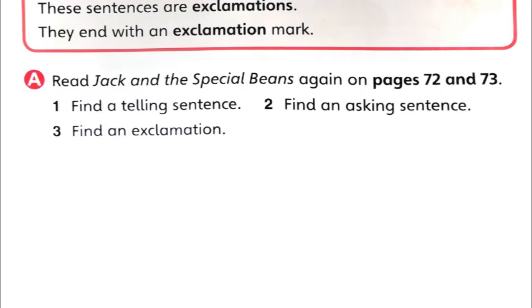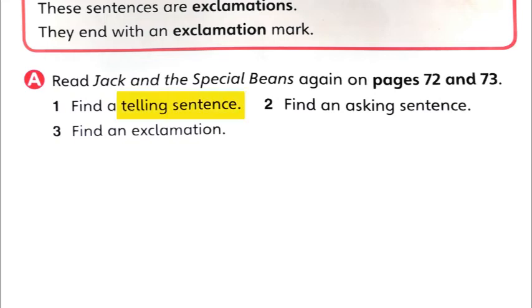Comprehension is, this time they have given us a story and then they are asking us questions. Now can we answer the question if we don't know the story? We can't, isn't it? So you have to read the story well to understand and to answer these questions. Okay, right. So it says, read Jack and the Special Beans again on page 72 and 73. Okay, now let's see the first question.